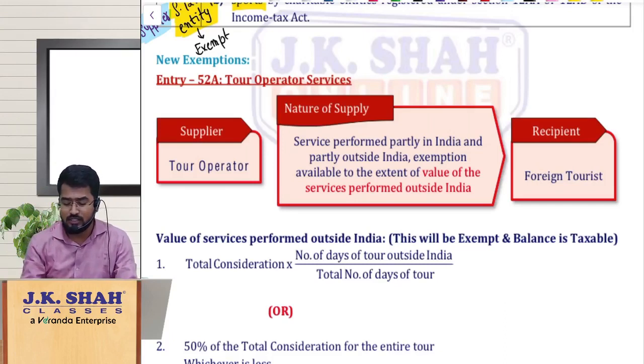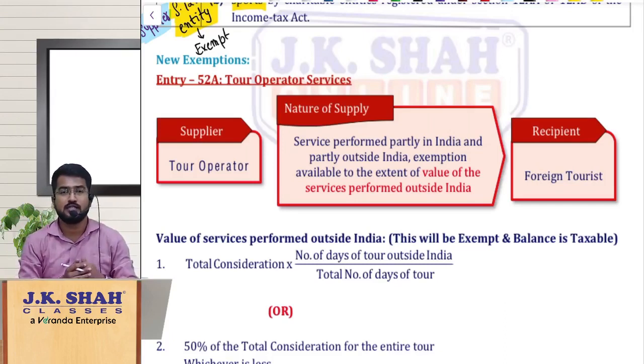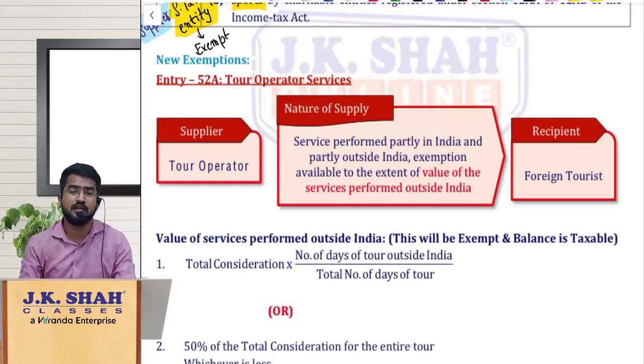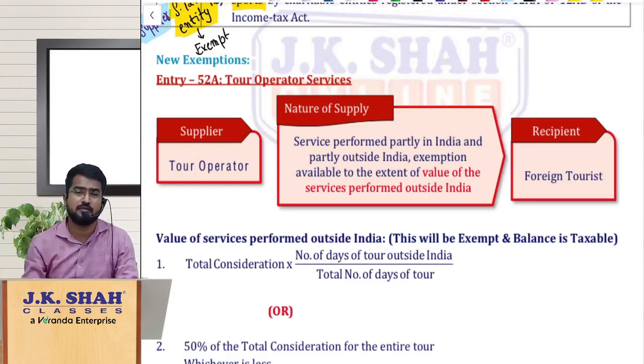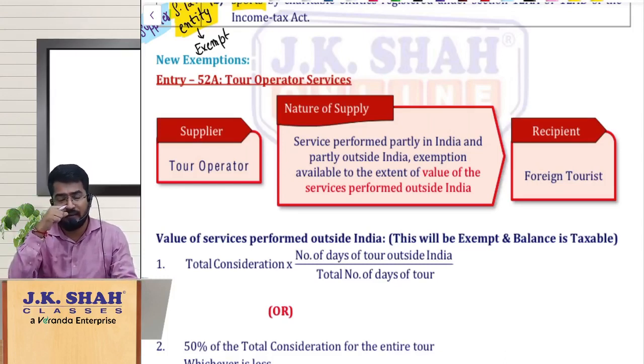Now the question was, what if the services are provided to the foreign tourist partly for a tour conducted in India and partly outside India? There might be some package where a foreign tourist comes to India and meets a tour operator here, and the tour operator provides India, Sri Lanka and Nepal together as a package. Like this, any packages might be provided by the tour operator.